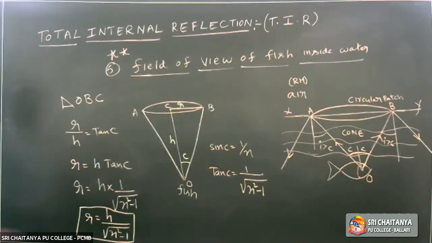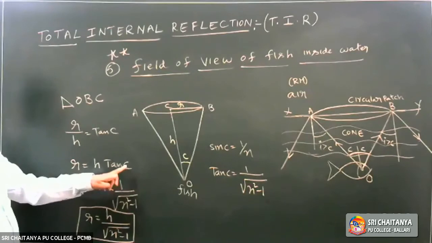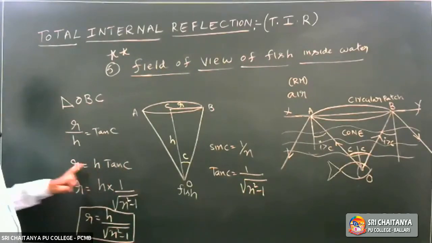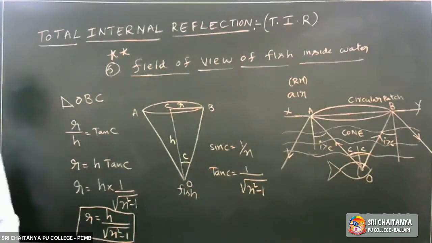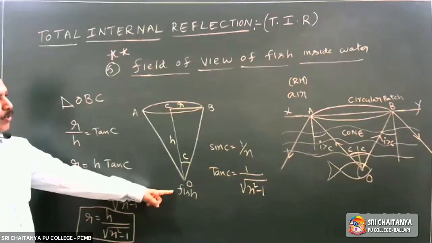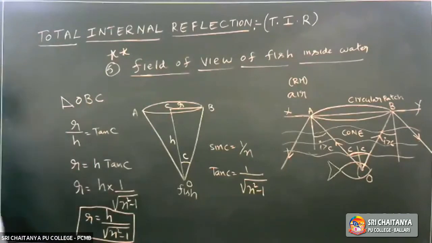Problems will be there. R will be given, H will be given, asked to calculate C. Or C will be given, H will be given, asked to calculate R. Simple diagram. The fish is going to observe the outer world in the form of a cone shape.